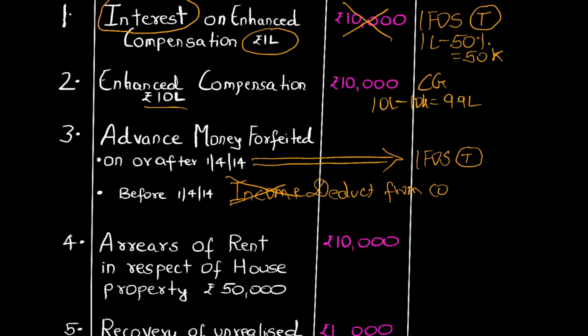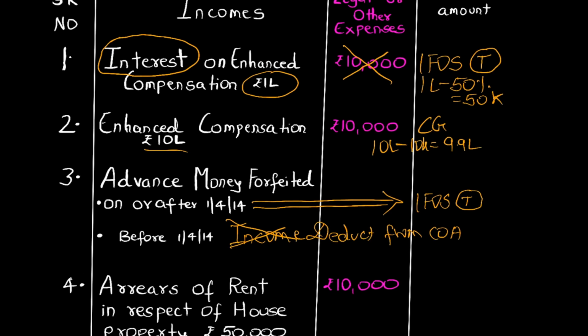Now this point seems very simple when you study these points, but when they come together, when interest is also given, when enhanced compensation is also given, when legal expense is also given, when date is also given, that is the time when students get confused. So advance money forfeited on or after 1st April 2014 goes directly under IFOS, and generally legal expenses are not given for advance money forfeited, and there is no standard deduction also. So in IFOS, in income from other sources, it would be taxable.